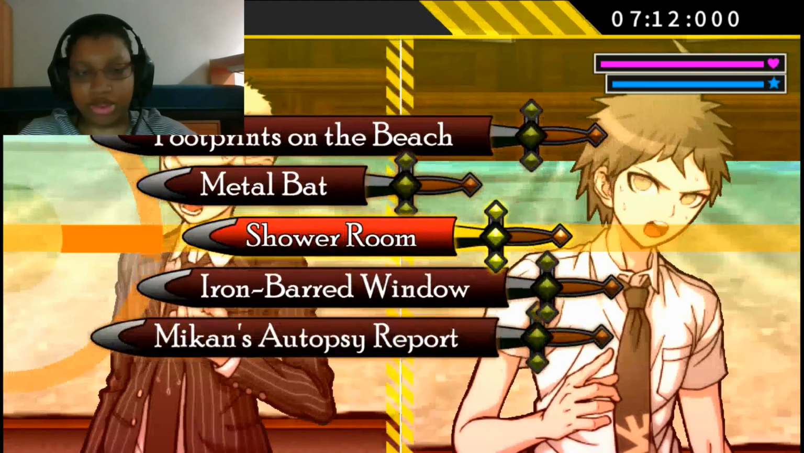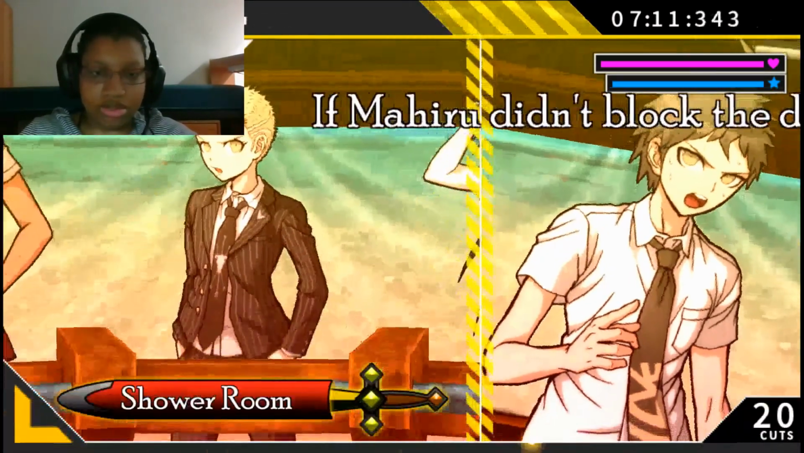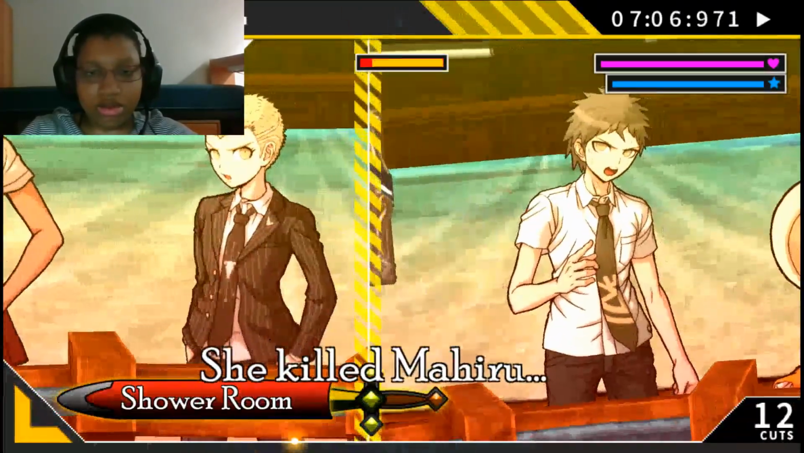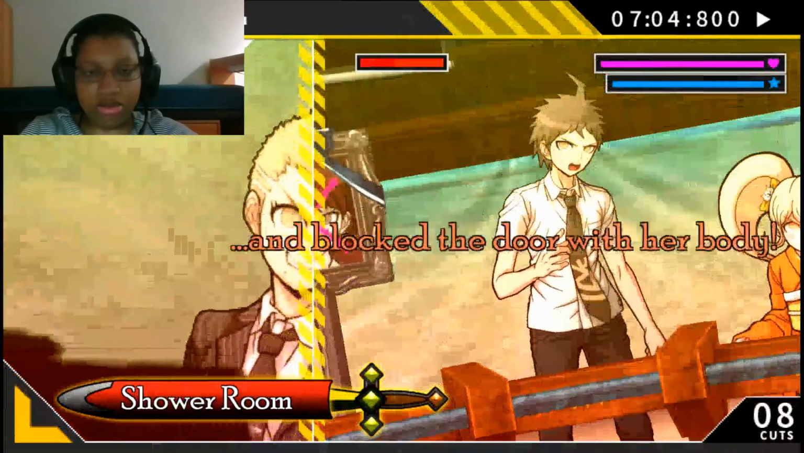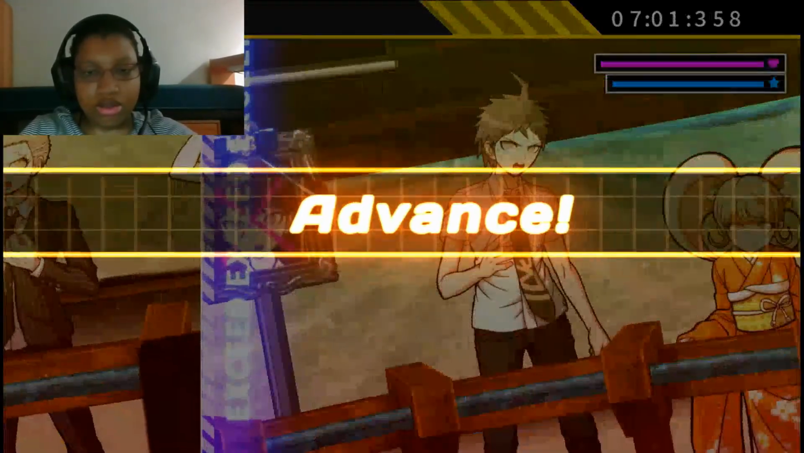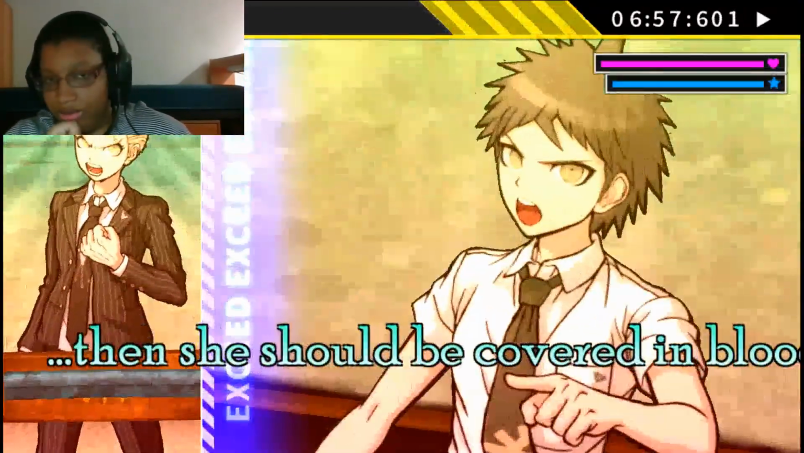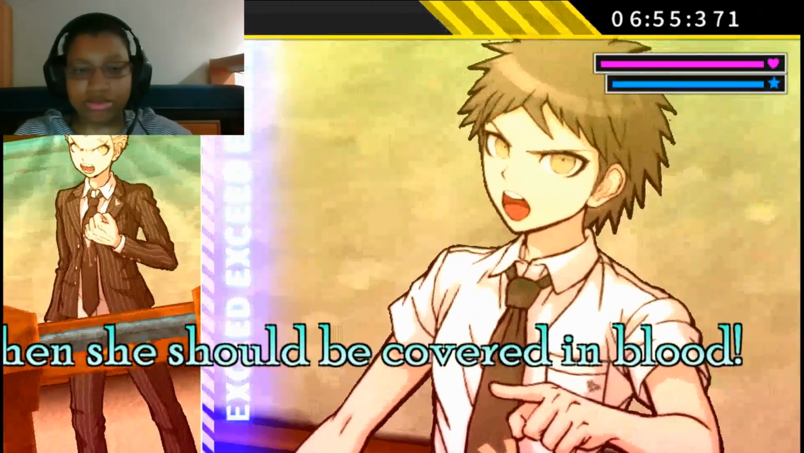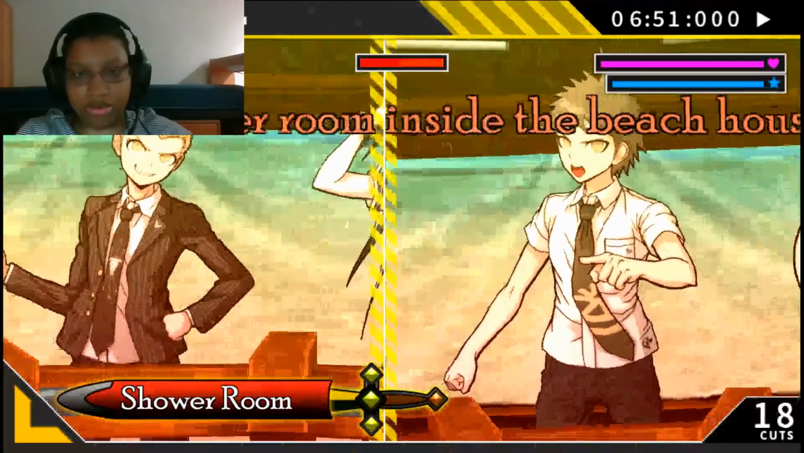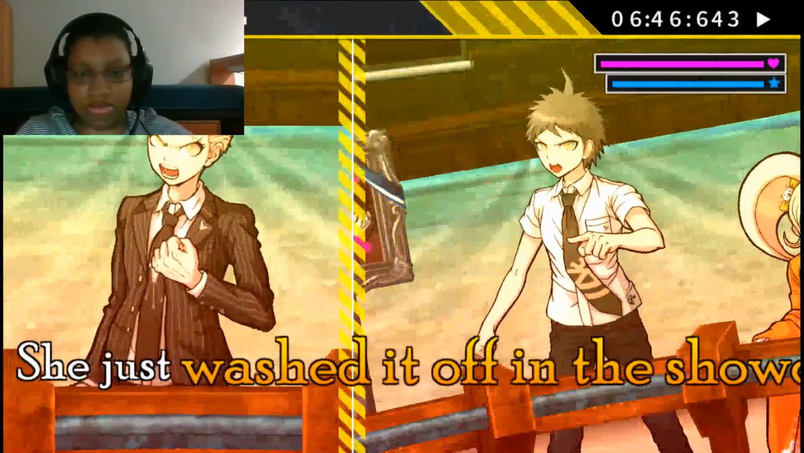Shower room. Probably what I need. If Mahiru didn't block it, then Hiyoko did it. She killed Mahiru and blocked the door with her body. Hiyoko is the only killer I can think of. And she should be covered in blood. So what, dumbass? There's a shower room inside the beach house. After she moved the body, she just washed it off in the shower.